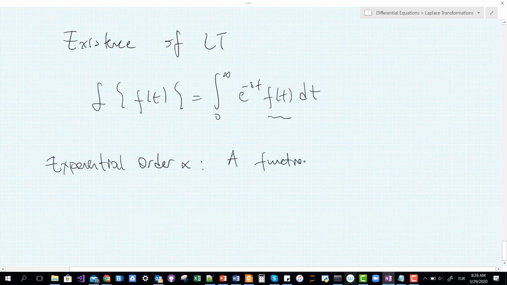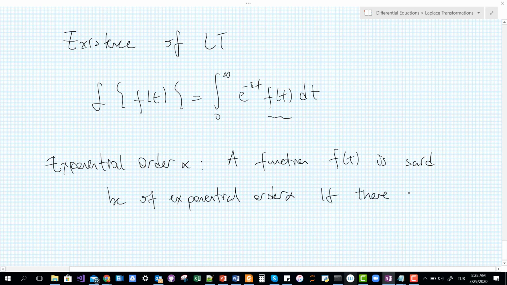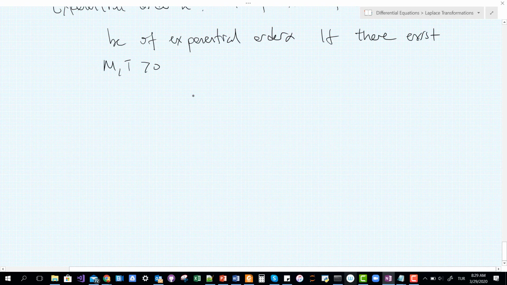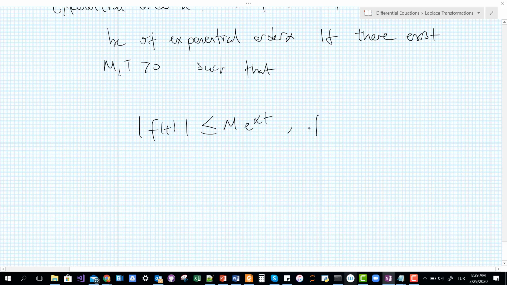Let's say I have a function and I'm going to call this function exponential order alpha if there exist positive numbers M and T such that the absolute value of f of t is less than M times e to the alpha t for all t bigger than big T.